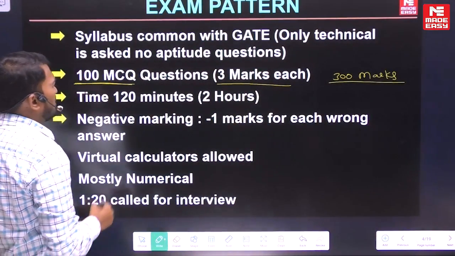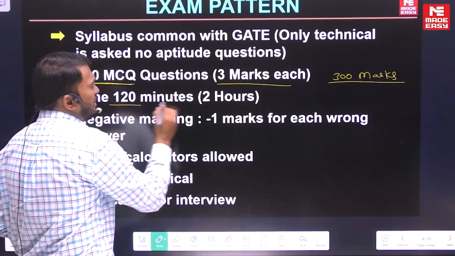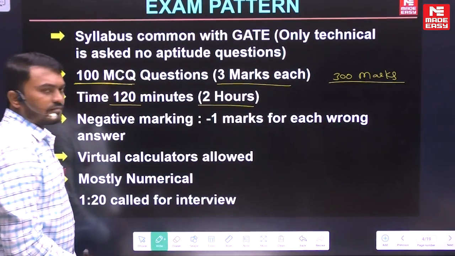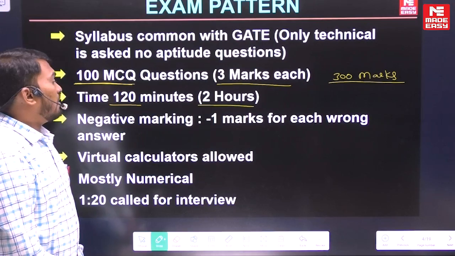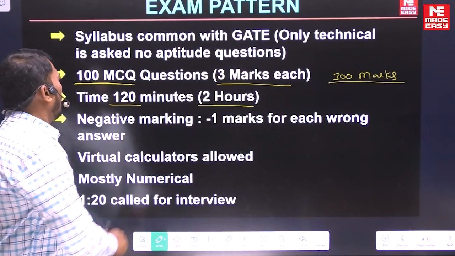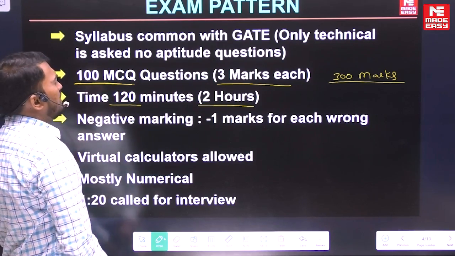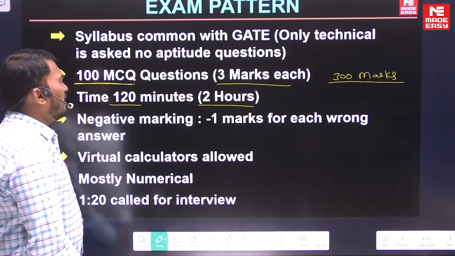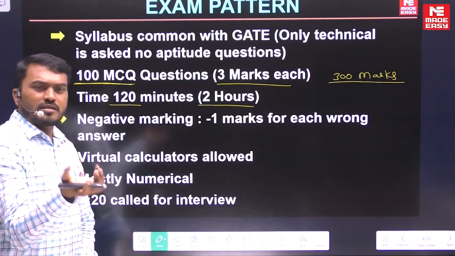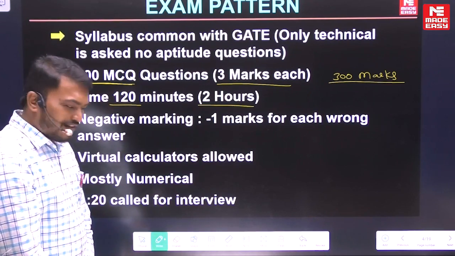And the time duration is what? Only 120 minutes, which is only 2 hours. Now you need to understand the important trick here: time is very less. You have 100 questions and only 120 minutes. It means maybe 1 to 1.2 minutes per question.